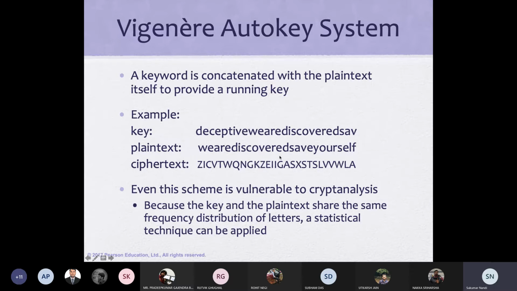Repetitions do not happen so easily, because the plain text may not have repetitions like the key repetition of 9, 9, 9.